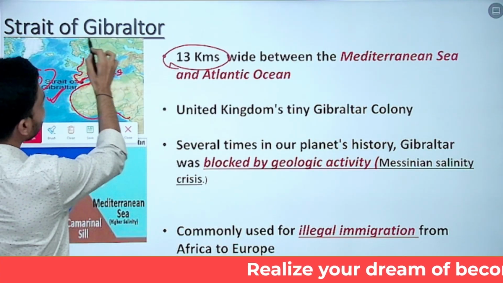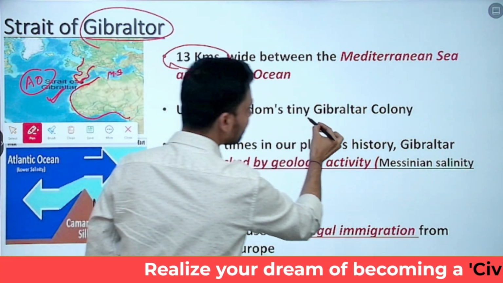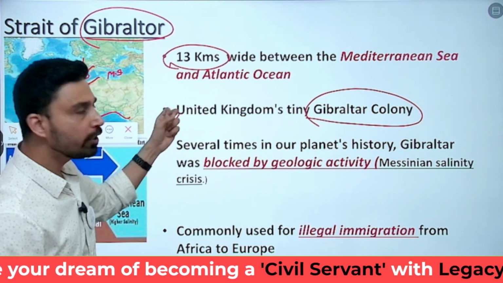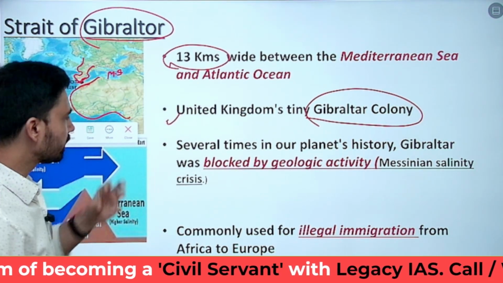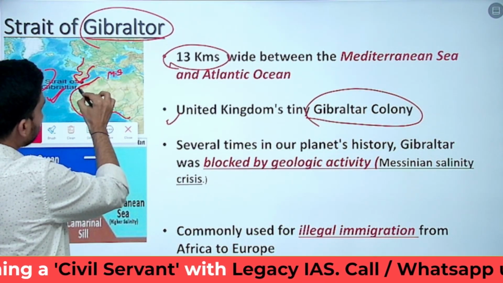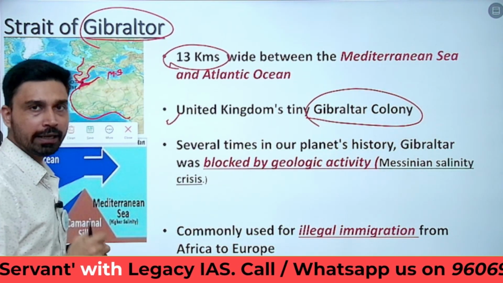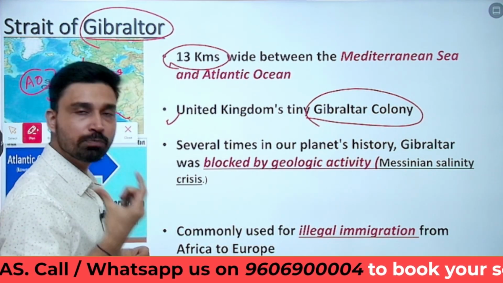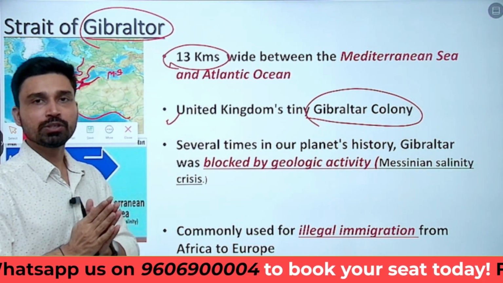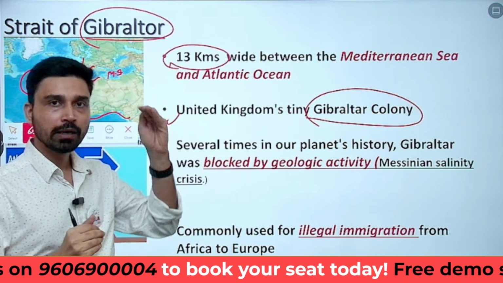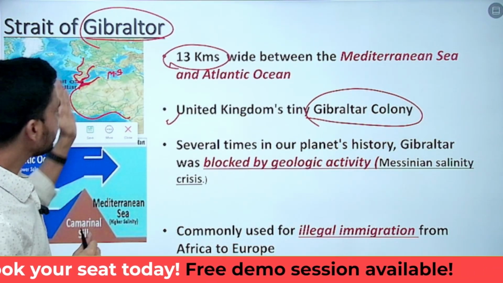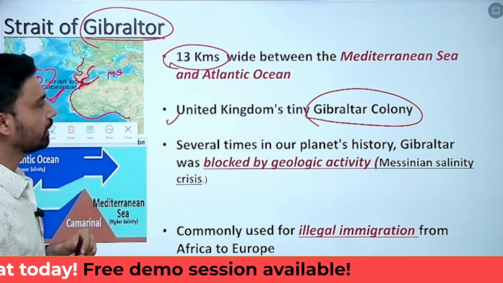Why are we calling it Gibraltar? Because you have a small island here called Gibraltar, which is actually a territory of the United Kingdom because of colonial history. On this side you have Morocco, which is a country in Africa, and on the other side, beyond the island, you will find Spain. So three major places to keep in mind: Spain and the island of Gibraltar in the north, Morocco in the south, the Mediterranean Sea in the east, and the Atlantic Ocean in the west.